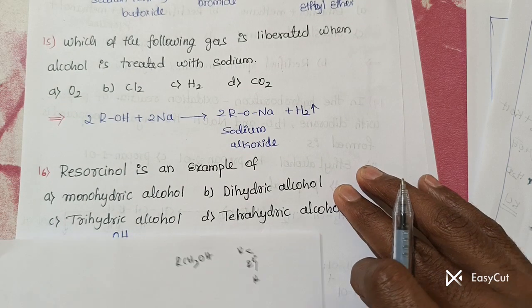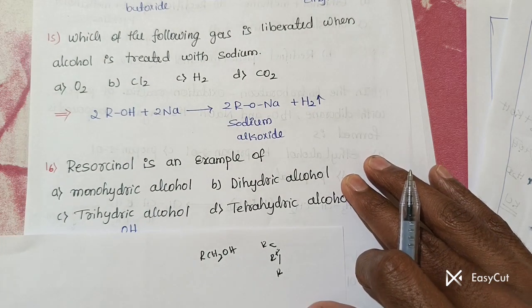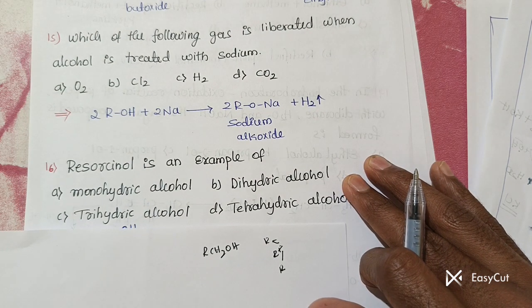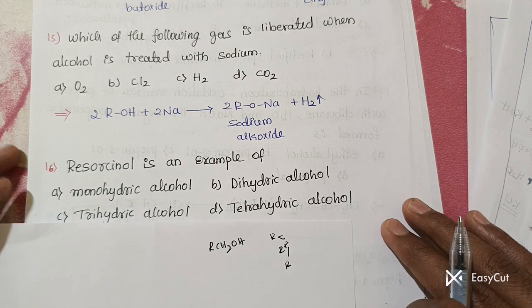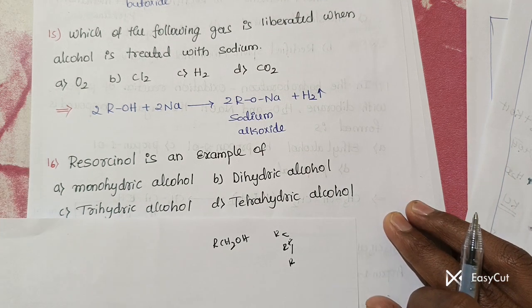Next, resorcinol is an example of monohydric, dihydric, trihydric, or tetrahydric. If you don't know the structure, it is not possible to answer this question.